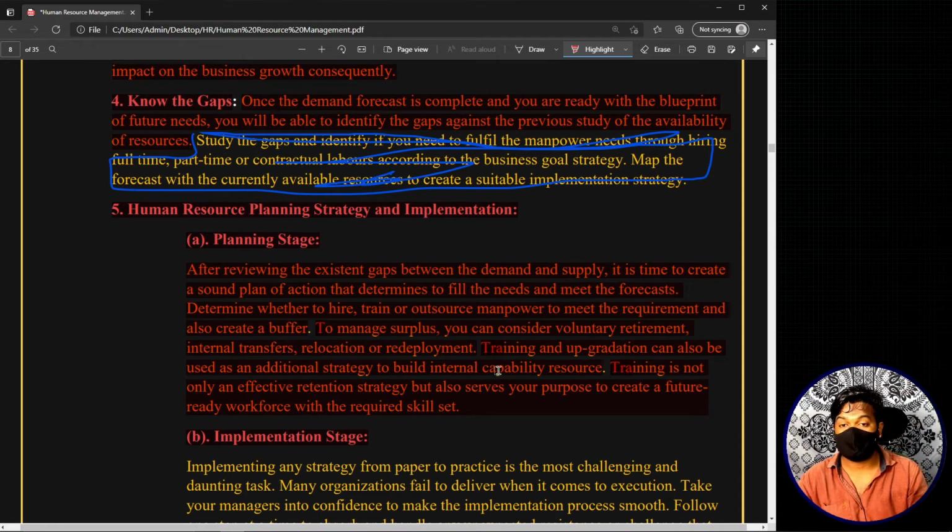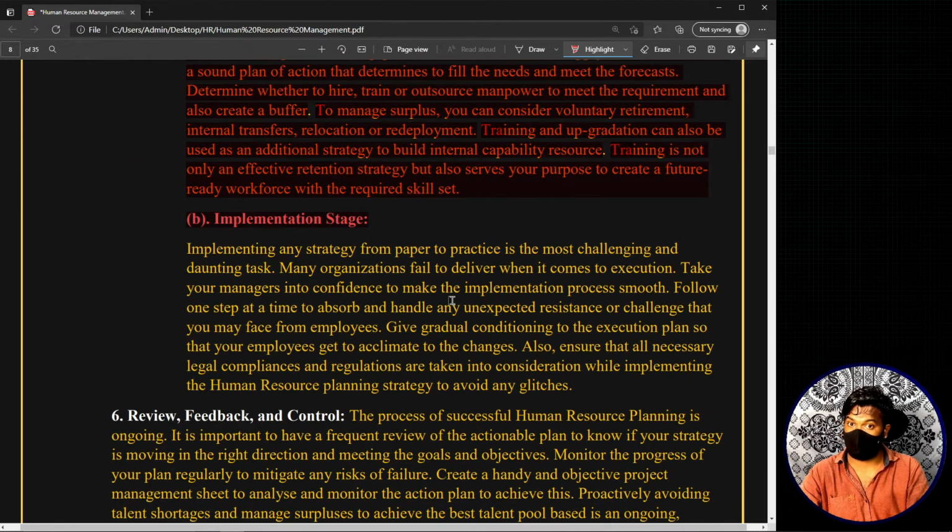Now moving on to the second sub stage in this particular human resource planning part. Now let me read this entire paragraph. This is an entire general theory. What we are basically going to learn from this paragraph is that you have come up with a plan on how to fill in that workforce gap, or how to manage with the gaps, right? Now in this particular sub stage, the implementation stage, we are also going to plan about all the other things which are involved with the implementation part. That means, for example, that is basically a plan on how you are going to fill in the gaps.